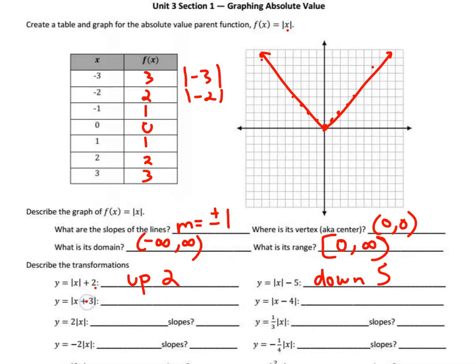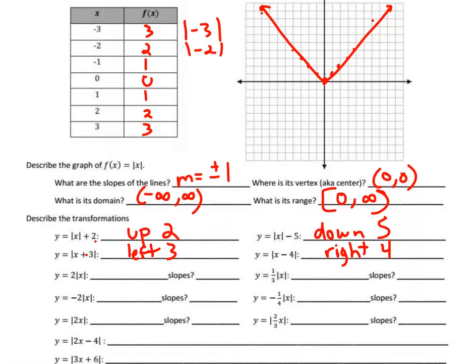Well, if I put a +3 inside there, to make it 0, what +3 makes 0? Well, that's -3, so it moved left 3. And if that's x minus 4, it went right 4. What minus 4 makes 0? Well, +4, so it went to the right.